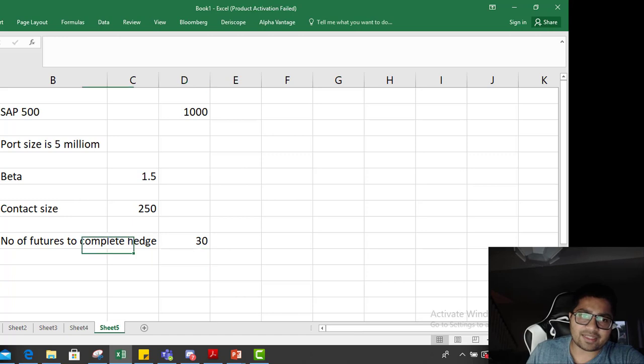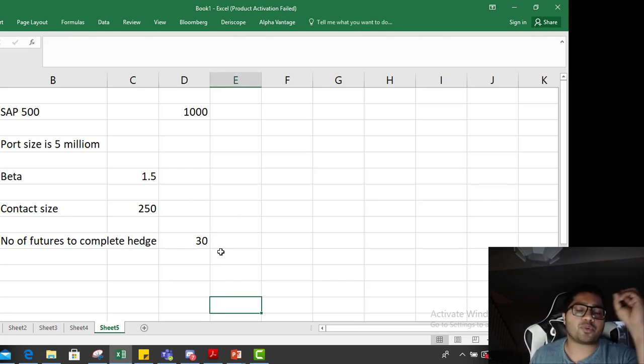Short, completely hedged, going short. You're a portfolio manager, so to completely hedge your risk, you will go short. How many contracts to short? Exactly 30 contracts, so that your portfolio beta becomes 0. Okay, you're completely hedged. Stand still on your portfolio. No loss, no profit. Right?